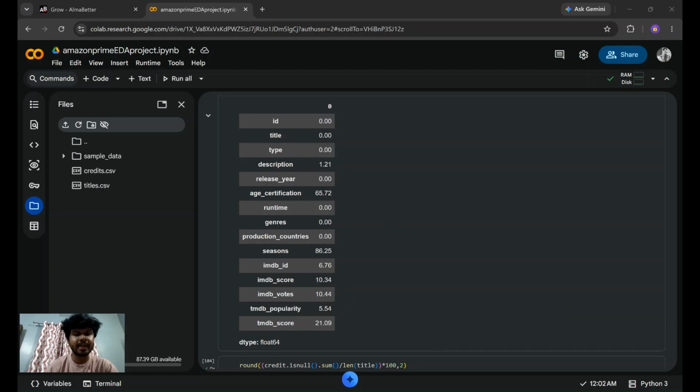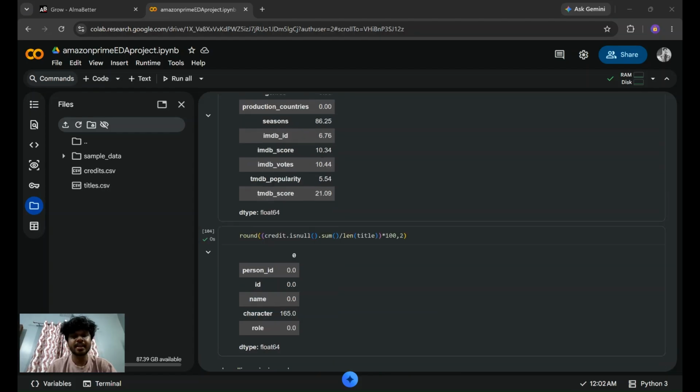So instead of deleting the whole column, I tried to understand what could be the problem in it. For example, in this dataset there is type, and it has movies and shows. So movies can't have seasons. So there is a possibility that the missingness is not an error. And I did the same for the IMDb scores, IMDb votes, TMDb scores, and age certification. And for analysis, I handled missing values appropriately depending on the business question.